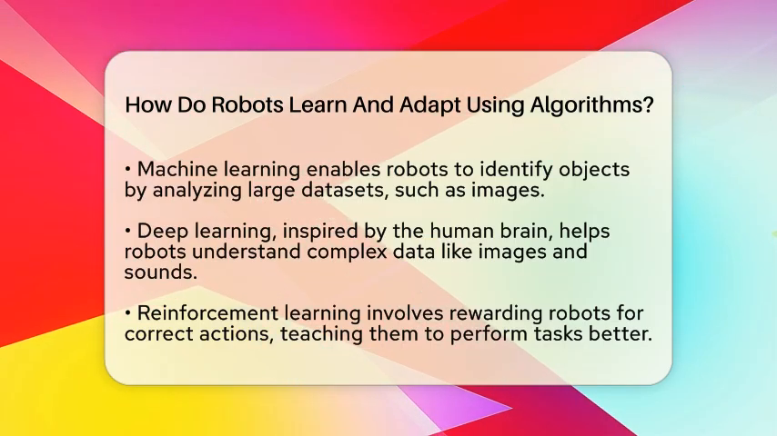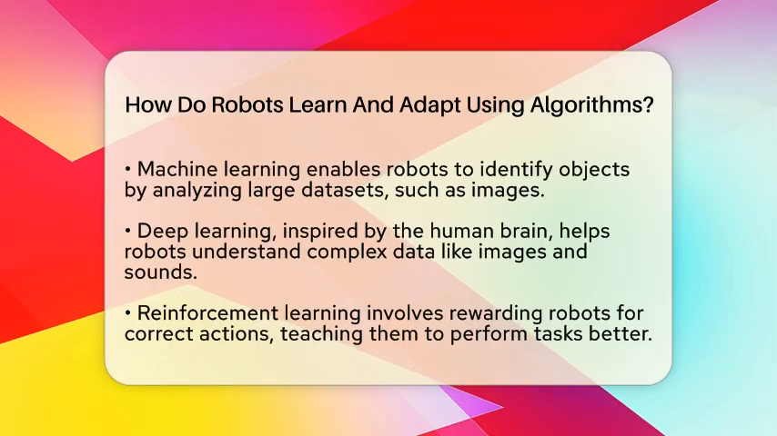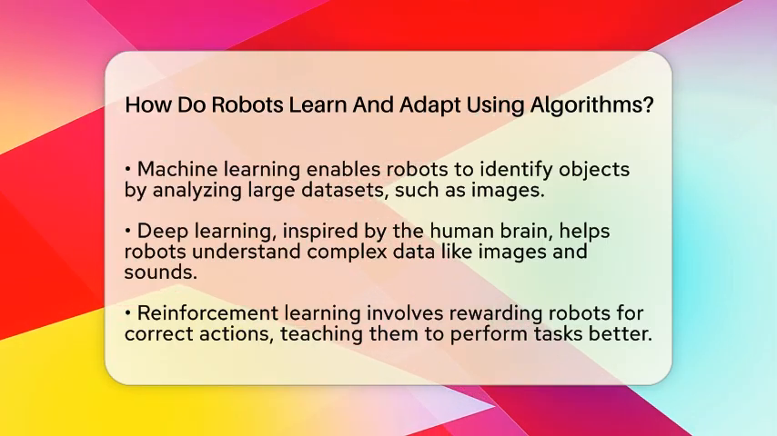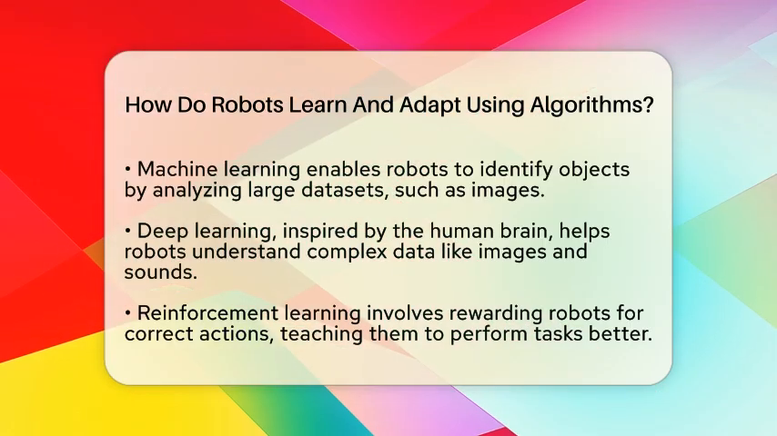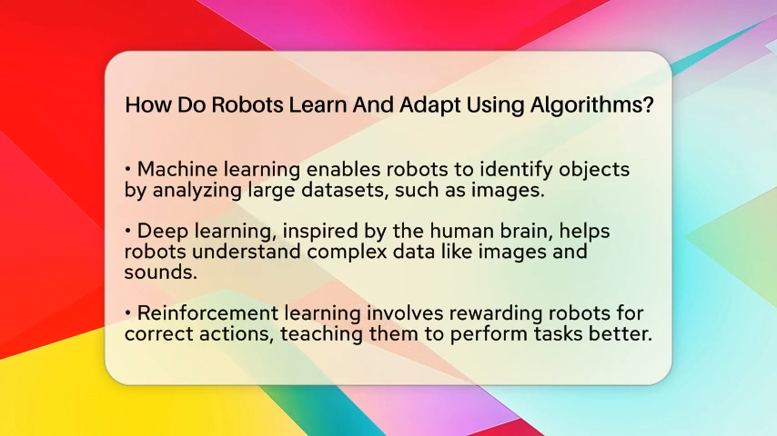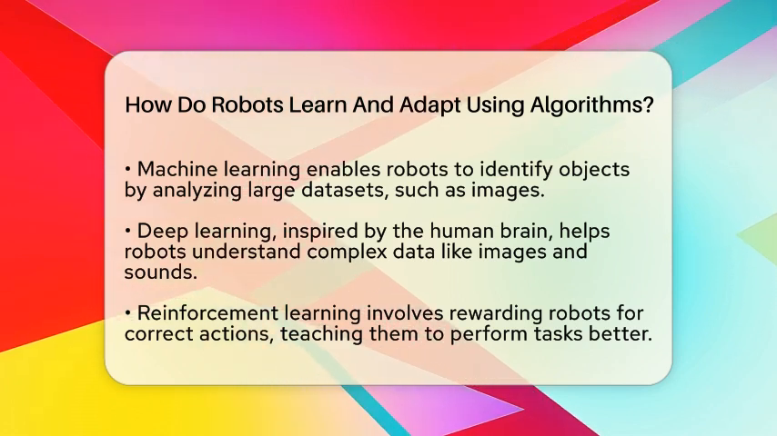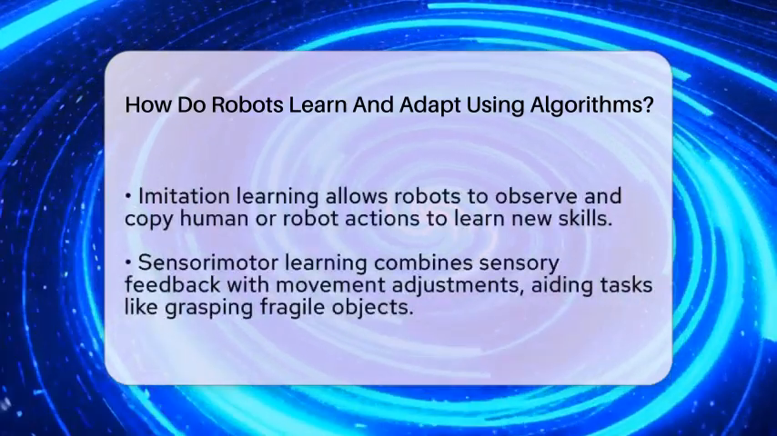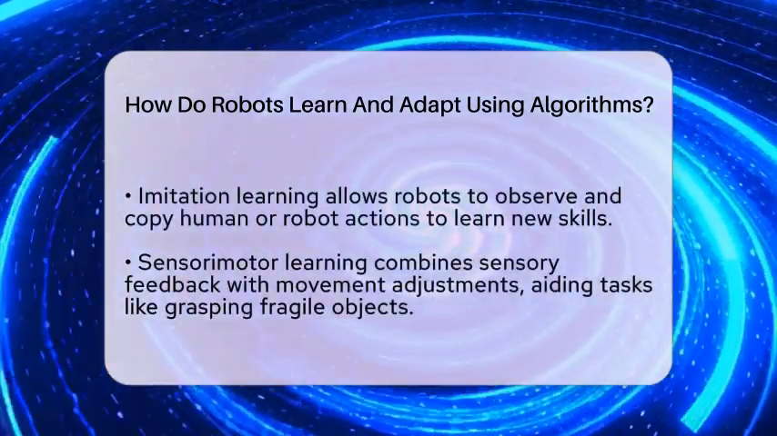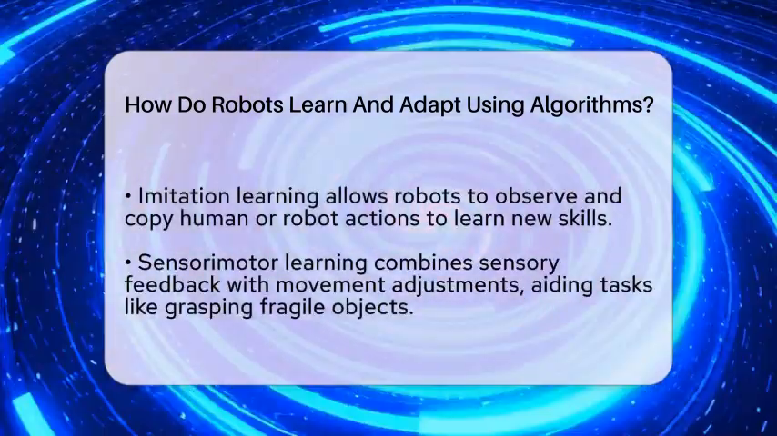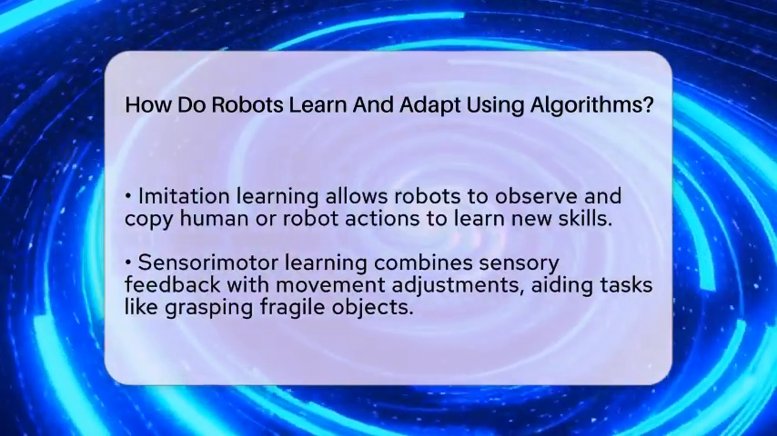Imitation learning is when robots watch humans or other robots perform tasks and then copy them. This way, they learn complex skills without being programmed step by step. It's like learning to ride a bike by watching someone else do it. Robots observe the actions, understand what to do, and then try to imitate those actions.